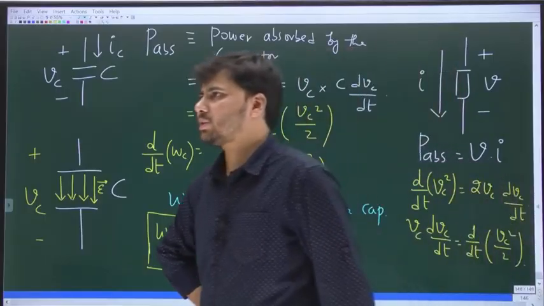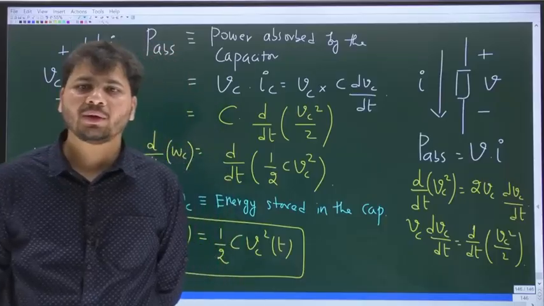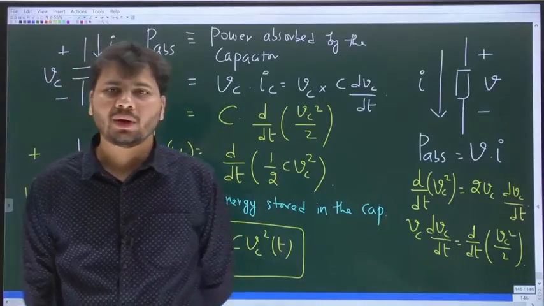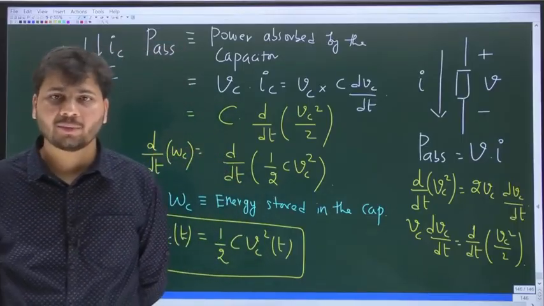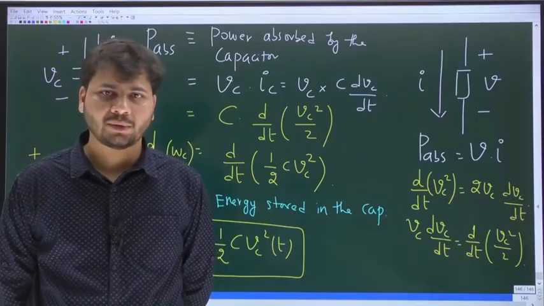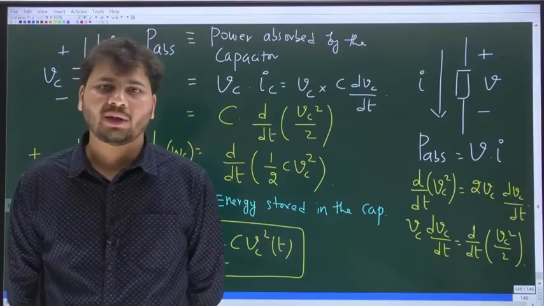And for any capacitor, there will be three possibilities. Either the voltage across the cap will remain constant or it can change. If the voltage across the cap remains constant, that means dVc by dt is 0. Rate of change of voltage will be 0 if the voltage remains constant. And if dVc by dt is